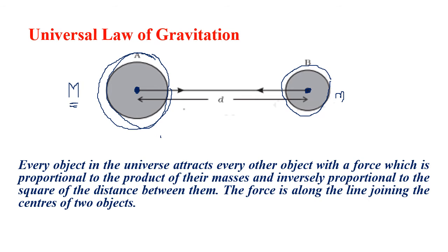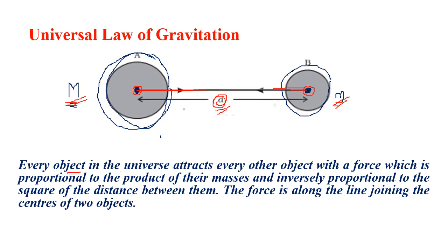So what do we have now? We have a small point A where the whole mass is concentrated, a small point B where the whole mass is concentrated, and d is the distance between the two points. So now we can see that any two bodies will have mass. Any body will have a mass, and there will be some distance between the centers of the bodies. We will call it d. There are three things here: the mass of the two bodies and the distance between them. So now let us see the universal law of gravitation.